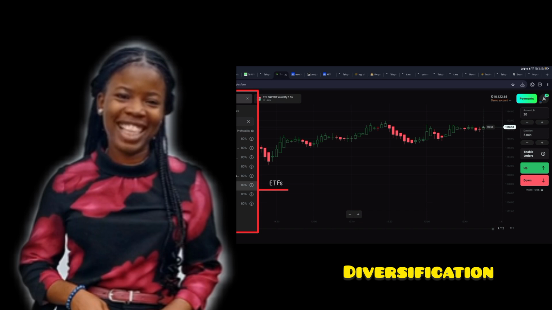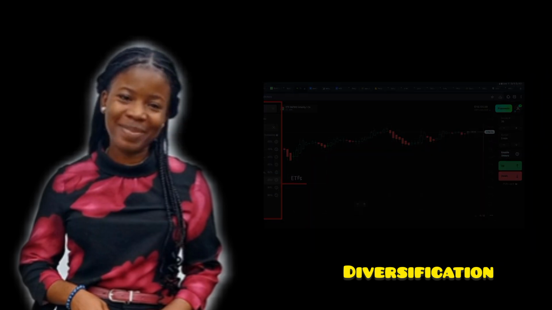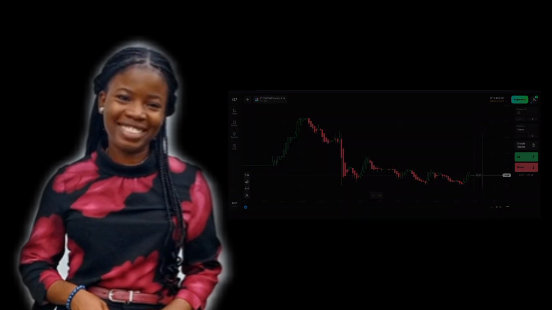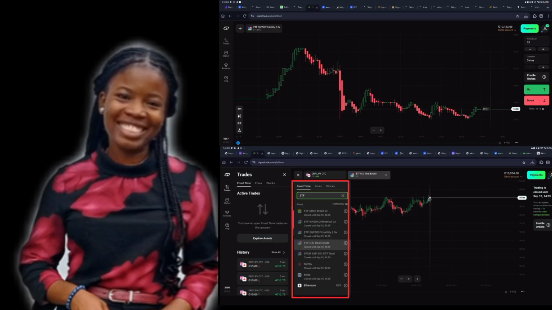Instead of putting all your eggs in one basket, an ETF spreads your risk across multiple assets. On OlympTrade, ETFs are available as tradable instruments, meaning you don't have to buy the fund itself. You can simply trade on the price movements. Why trade ETFs on OlympTrade? Now, why should traders on OlympTrade care about ETFs?